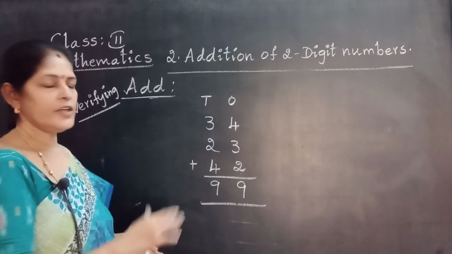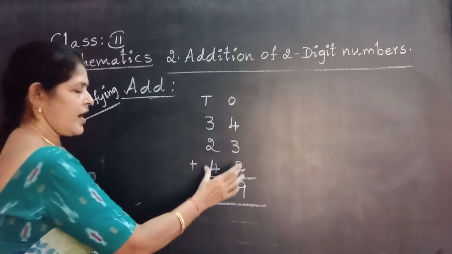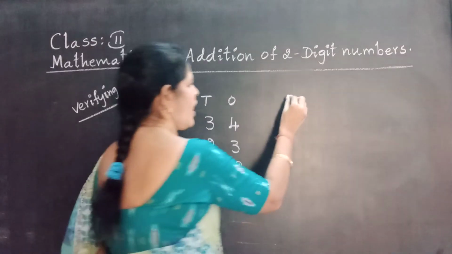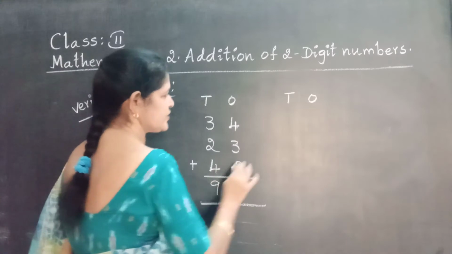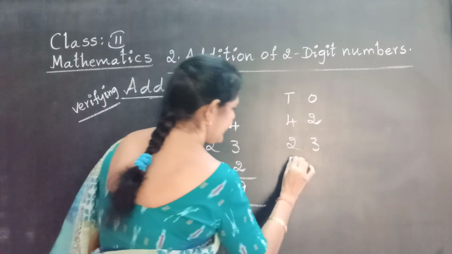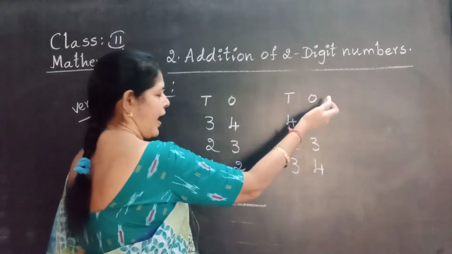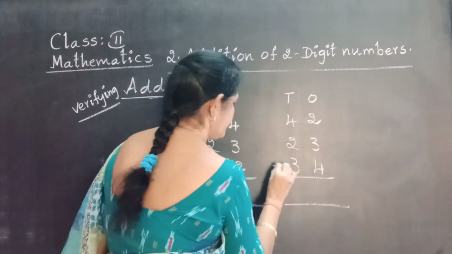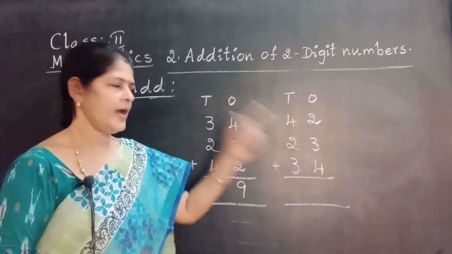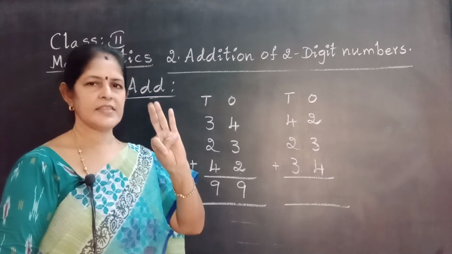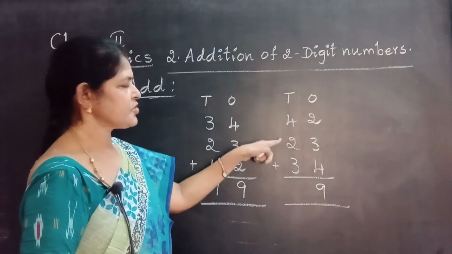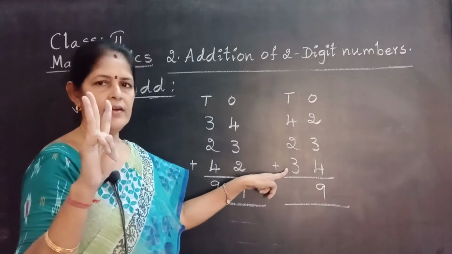That means we write the numbers in reverse order. Reverse order means the numbers go in reverse places: first place, second place, third place. See how to arrange the given numbers. The third number is 42. The second number is 23. The first number is 34. Third number goes up, first number comes down. Put the symbol. Adding ones. 2 plus 3, 5. Very good. 5 in the mind. Take 4 fingers. 5 after: 6, 7, 8, 9. 9 ones. Now adding tens. 4 plus 2, 6. 6 in the mind. Take 3 fingers.